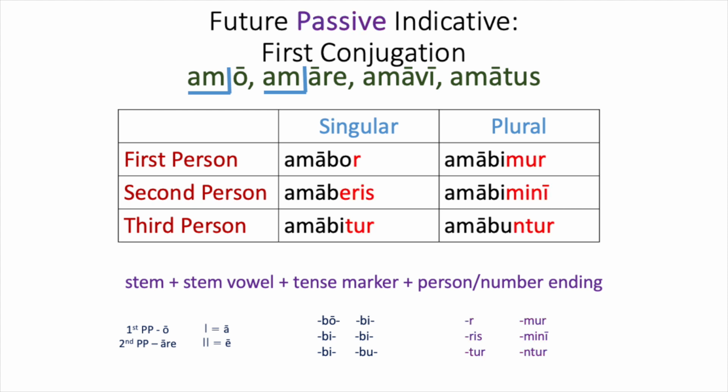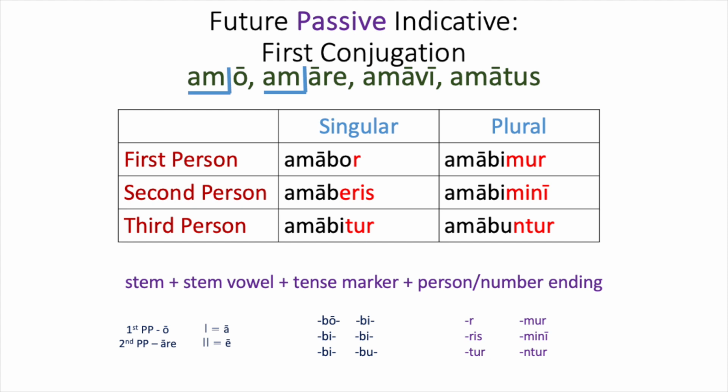When we go to the passive forms, things are similar to what you've already seen. We're changing our endings to or, aris, atur, amur, amini, and antur. However, for one of these, we need to change the vowel in our bo, bi, bu. So in the second person singular, the short i does not play well with the ris, and so it changes to a short e. So amaberis, you will be loved. All the other ones have bo, bi, and bu where you expect them.